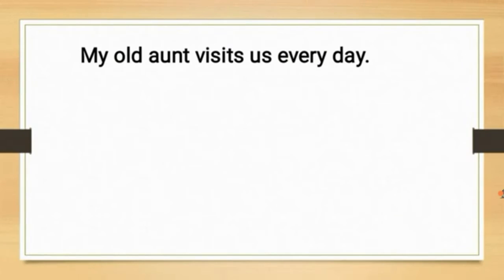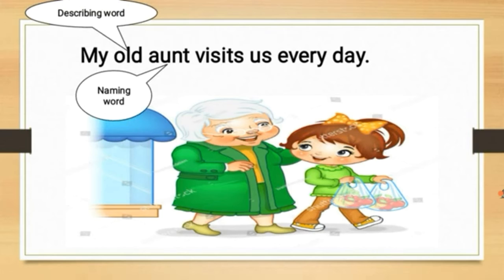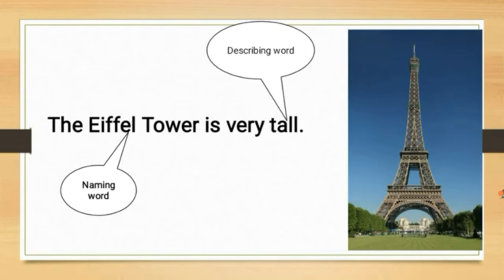My old aunt visits us every day. What is the naming word here? Aunt. And what is the describing word? It is old. How is the aunt? She is old. This is a describing word. The Eiffel Tower is very tall. You can see it in this picture also. How is the Eiffel Tower? Very tall. What is the naming word here? Eiffel Tower. And what is the describing word? Tall.